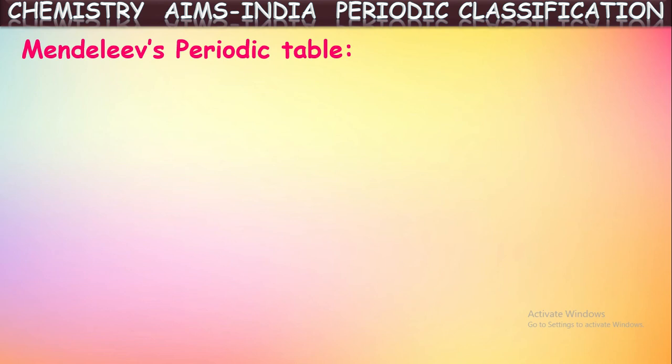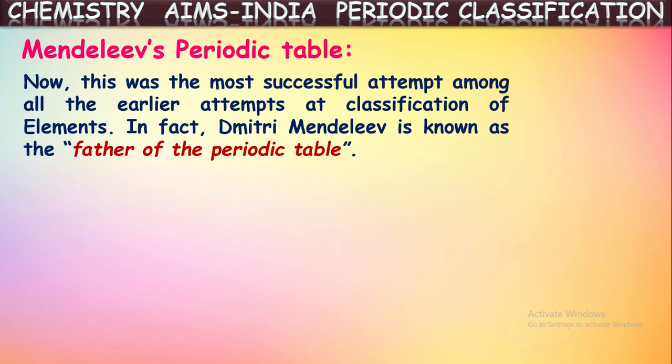Next classification is done by Mendeleev. Okay, Dmitry Mendeleev. This was the most successful attempt of all the earlier attempts at the classification of elements. Mendeleev succeeded in classification of elements, whereas the earlier classifications done by Lavoisier, Dobereiner, and Newland mostly had certain limitations and failed. But Mendeleev was the most successful who made an attempt at the classification of elements.